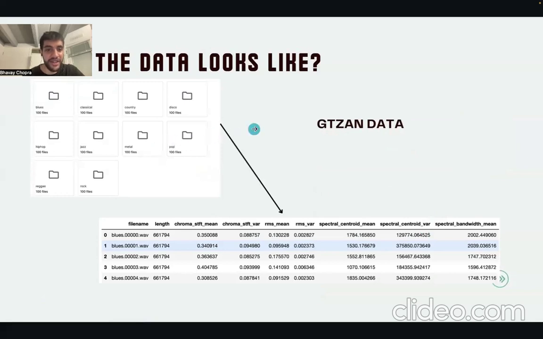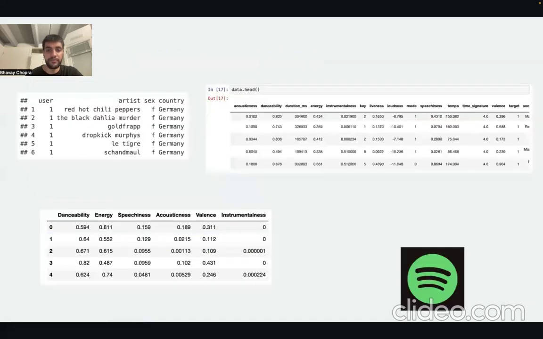As you can see, this is the GTZAN dataset, and on the left you can see there are 10 genres such as blues, classical, country, disco, hip hop, and each of these have 100 audio files. And through a library called Librosa in Python, these have been pre-processed into the data frame that is shown below. As you can see, there are chroma features, there are spectral features, there are zero crossing features, and it's a very vast list of audio features, which are completely different from the Spotify audio features that are extracted from the API, as you will see in the next slide.